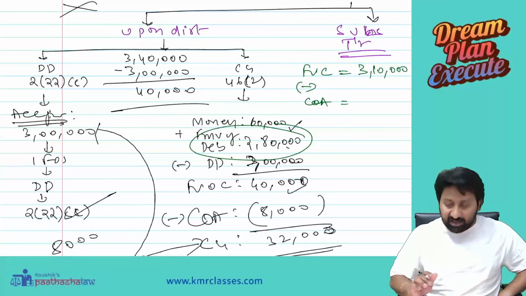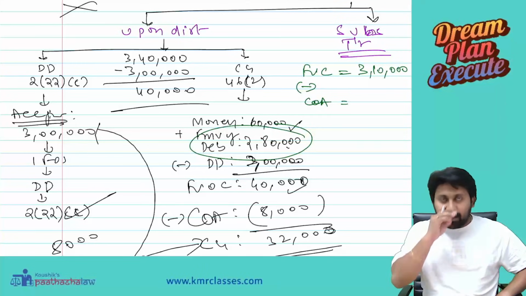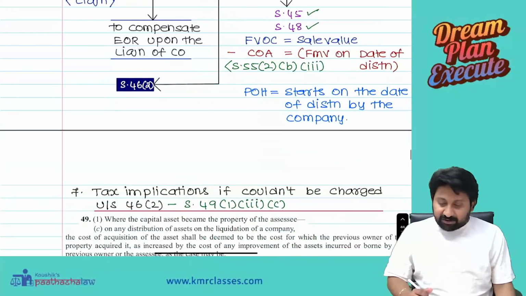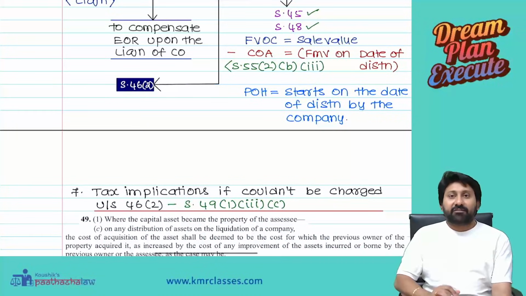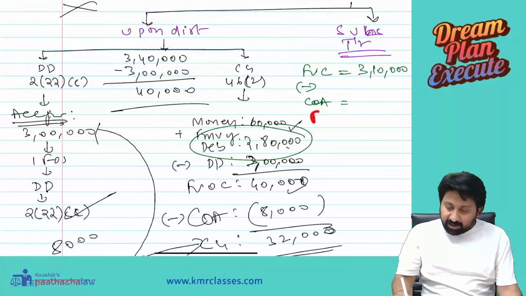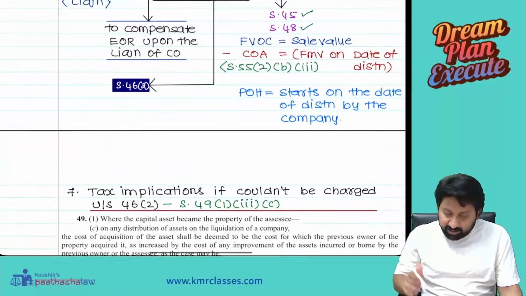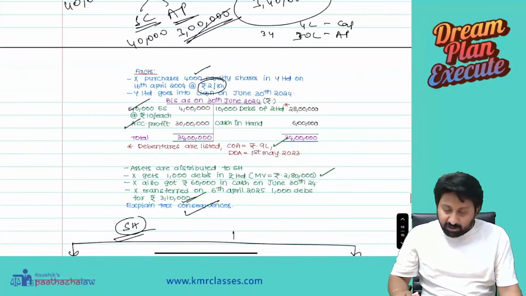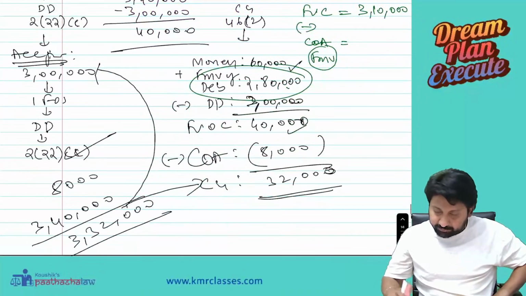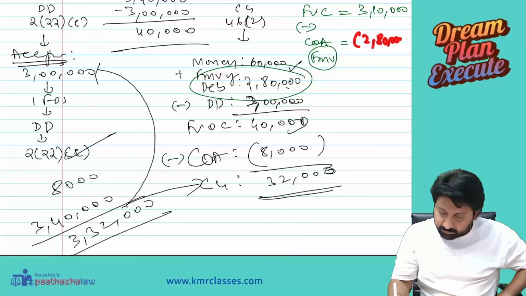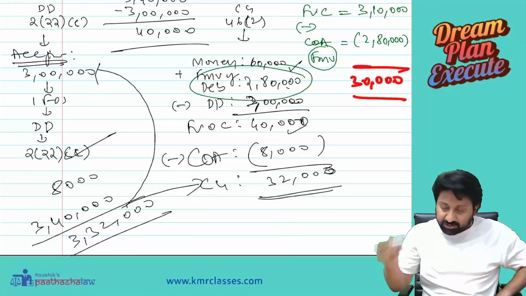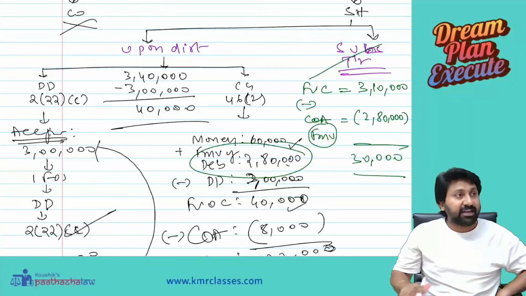Are you understanding? See, that's why I have written this section. Cost of acquisition will be the fair market value on the date of distribution, not the fair market value to the previous owner. On the date of distribution, what is the fair market value of these debentures? 2,80,000. Minus 2,80,000, how much will be charged now? 30,000 will be charged to capital gain if you subsequently transferred.